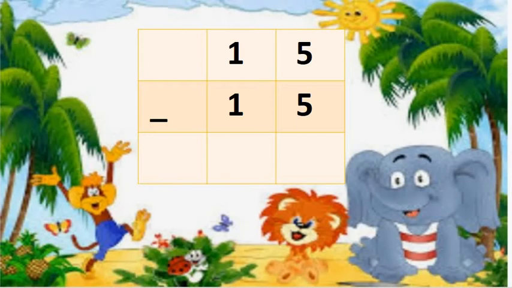So this is the rule of subtraction, that whenever we subtract a number from the number itself, we get 0. So 15 minus 15 is equal to 0.